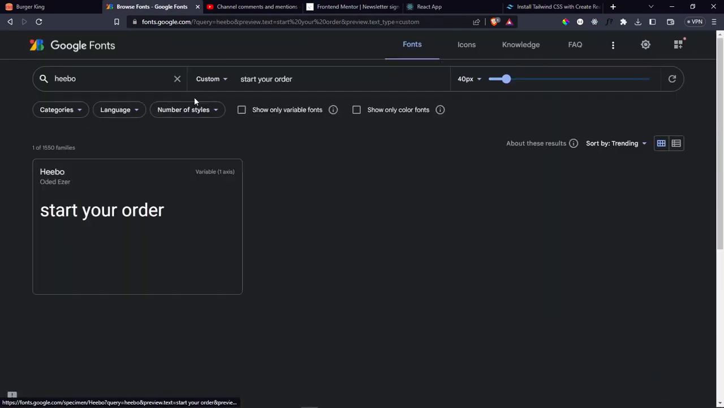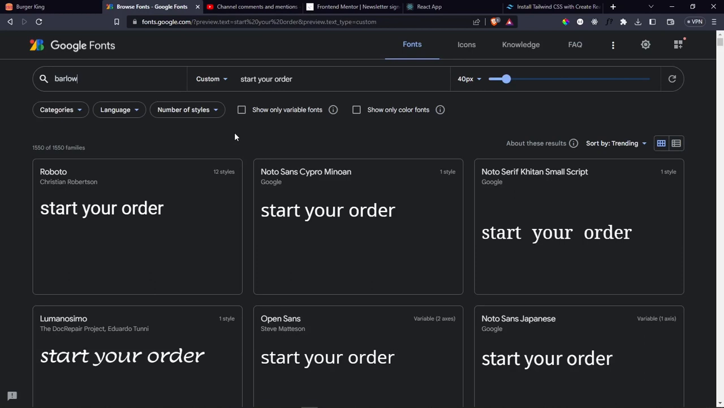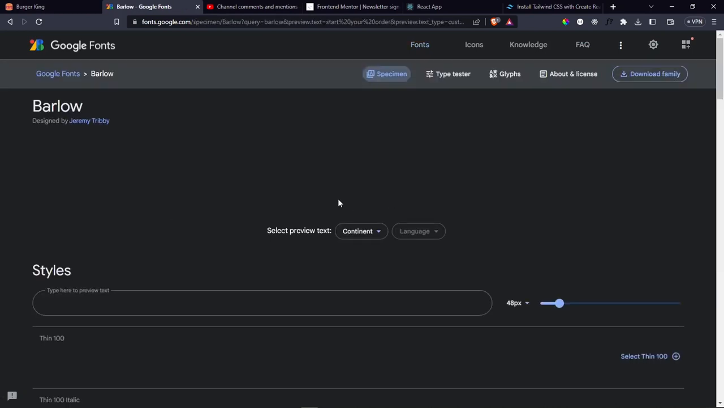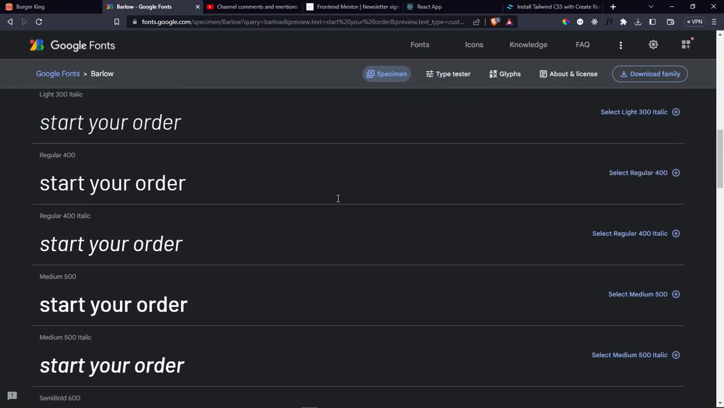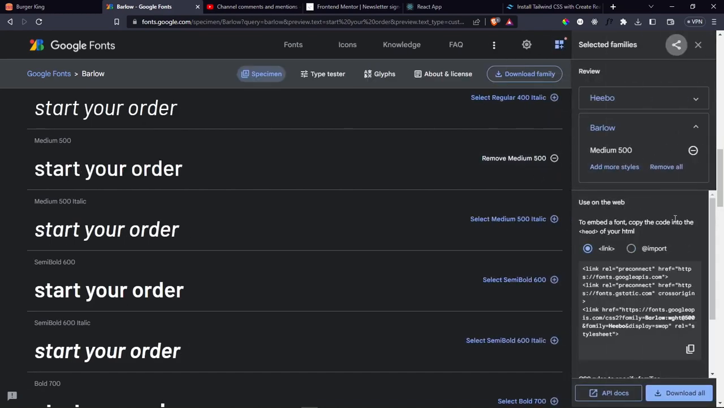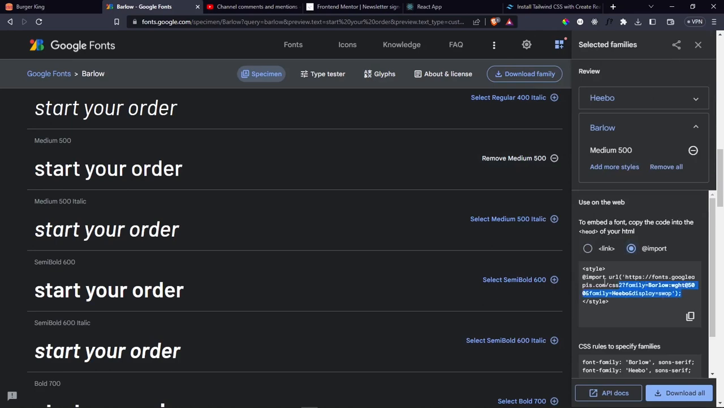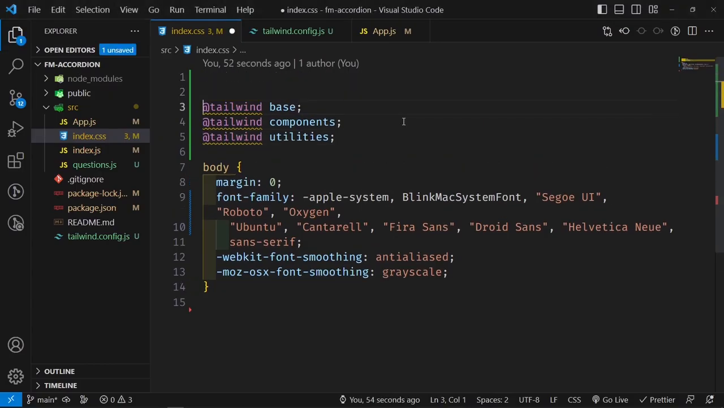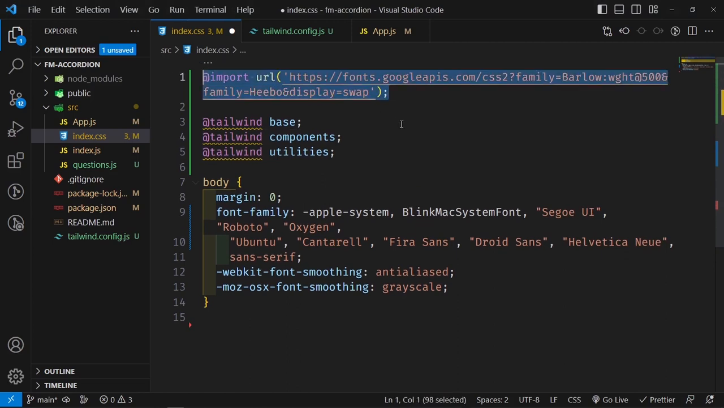And then we're going to go back and we're going to get another font that is called Barlow, which is going to be for our headings for our questions rather. And for that one, I'm going to use, I think, the medium 500 should work. So let's select this one. And then let's go ahead and use the import tab, and then let's select this, so copy, and then we're just going to paste it above it. I hope above is going to work.